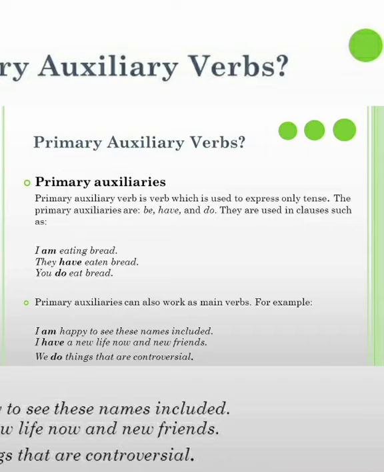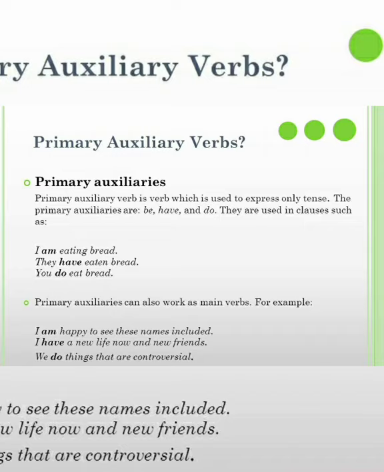See here, they are used in clauses such as: I am eating bread. Here am is a helping verb. They have eaten bread. Have is a helping verb. You do eat bread. Again do is a helping verb. There are three kinds in primary auxiliaries: to be forms, to have forms, and to do forms. In to be forms, there are five helping verbs: am, is, are, was, were. In to have forms, there are three helping verbs: have, has, had. And in do forms of helping verbs, there are three helping verbs: do, does, and did.